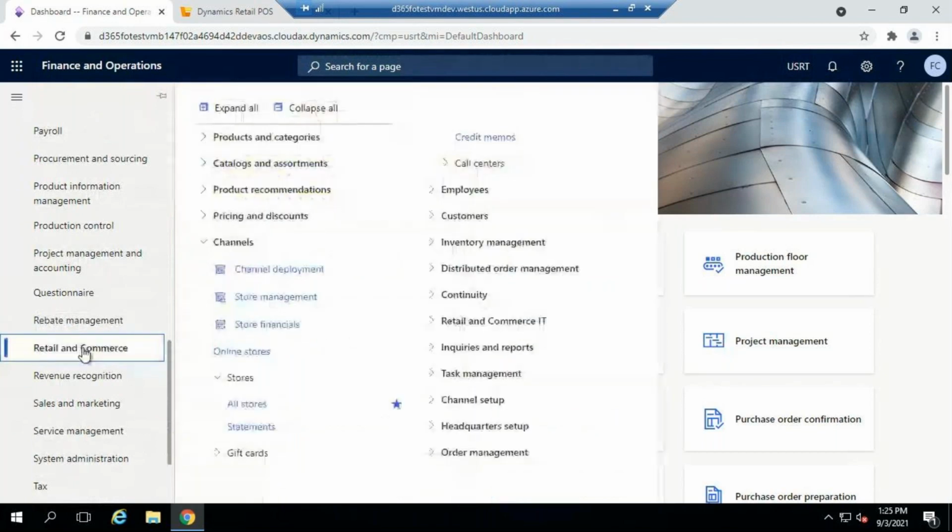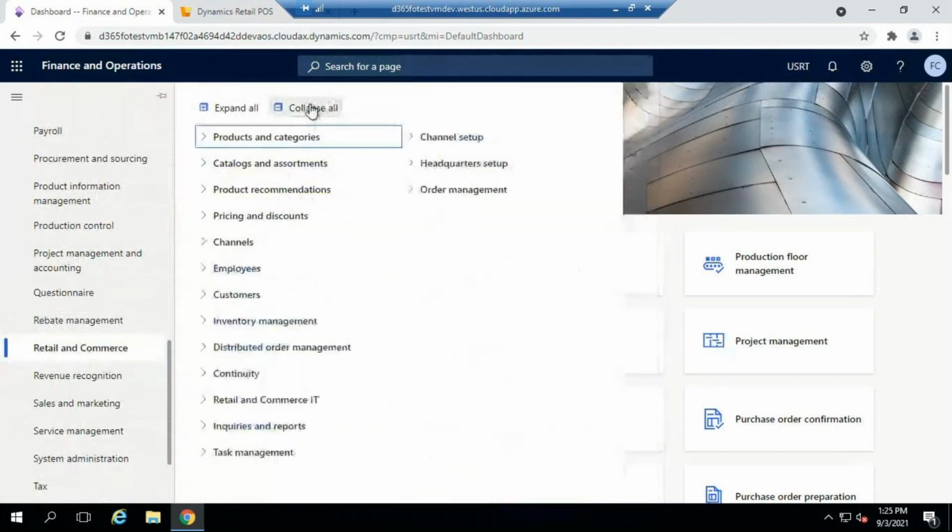Here we are going to discuss each and every component: how to create the product, how to create the categories, how to create the assortment, pricing and discounts, channels, employees, customers, your day-to-day activities, reports, task management. We are going to discuss this in detail. A few things will not be discussed; we will take them based on your requirement only. As per the course content, we will deliver each and every component that we have promised.